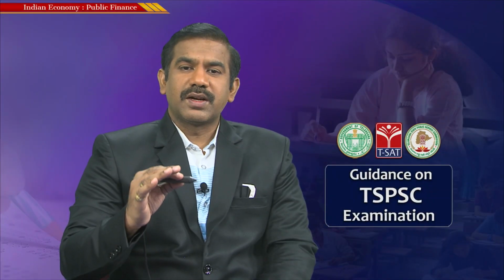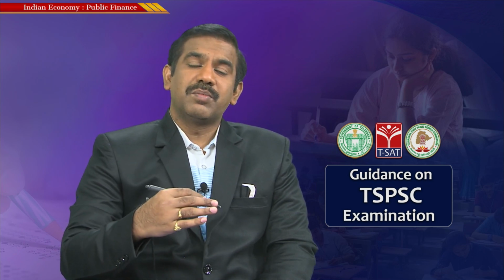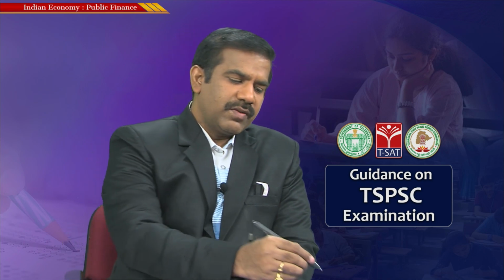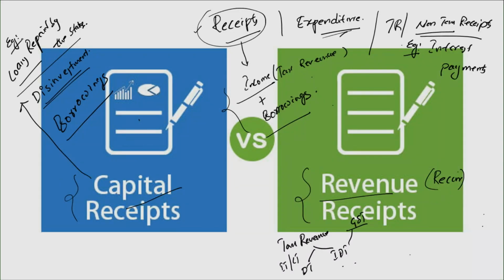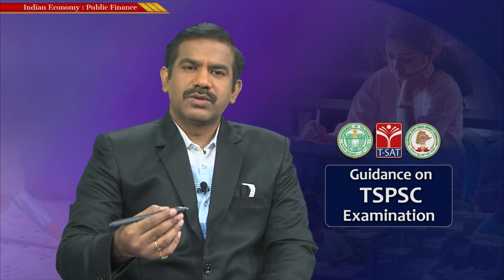Revenue receipts are those that recur or repeat within a certain time period, and capital receipts are those that might not necessarily repeat within a certain time period. I have given examples, but these are simply examples of these kinds of receipts, not the exhaustive list of all revenue and capital receipts. My purpose in giving these examples is to help you understand that if you are given any economic transaction, you would be able to figure out whether it's a revenue receipt or a capital receipt to the government of India.